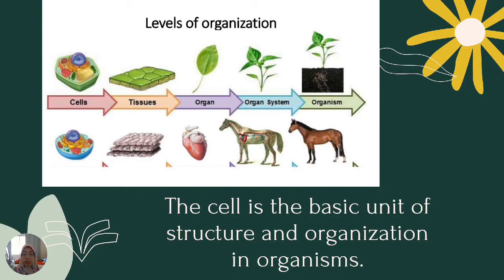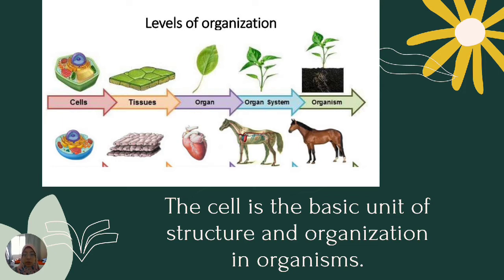The second principle of cell theory is that the cell is the basic unit of structure and organization in organisms. As you can see in this picture, a cell will divide into more cells, which are called tissues. An organ is created from tissues, and an organ system will be created.